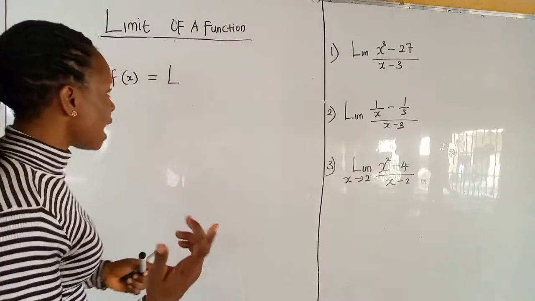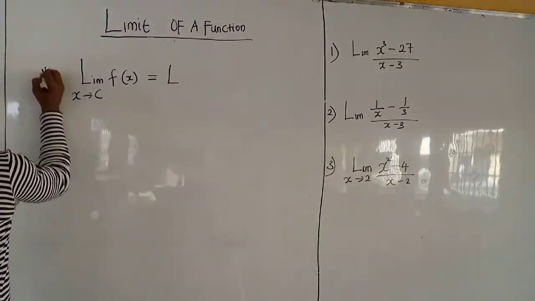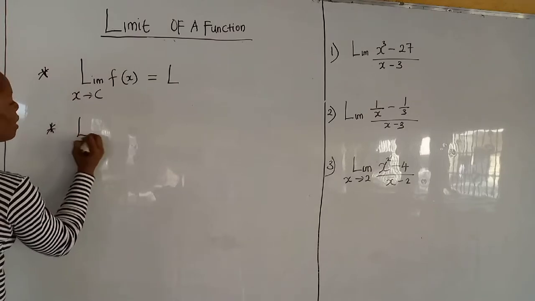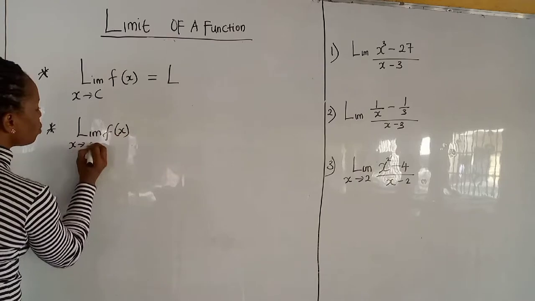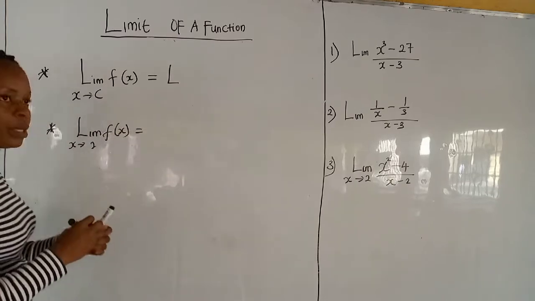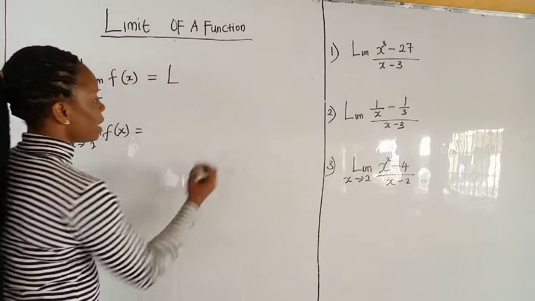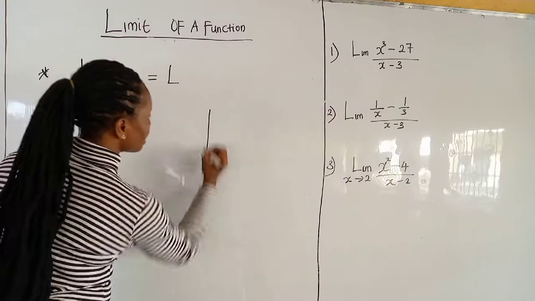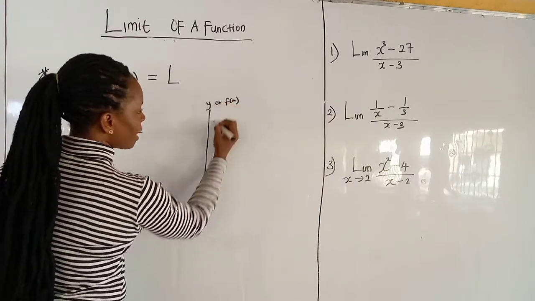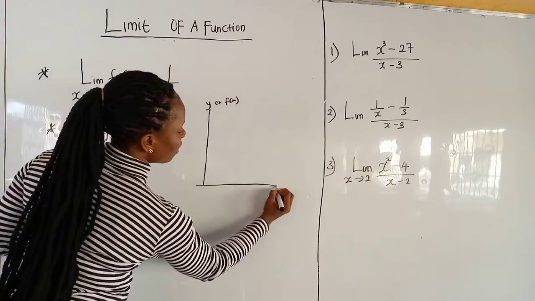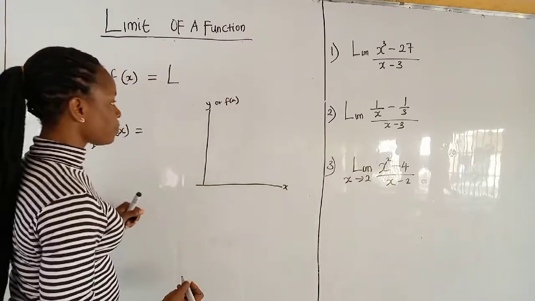So let's assume this. Let's say if you have a limit of f of x as x approaches 2, what will the outcome be? So let's sketch a graph to explain that. We have, let's consider this as our y, or our f of x axis. And we can consider this our x axis.